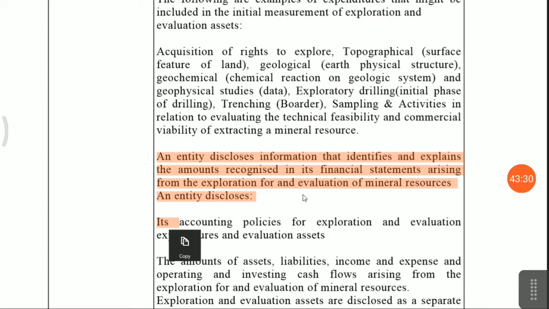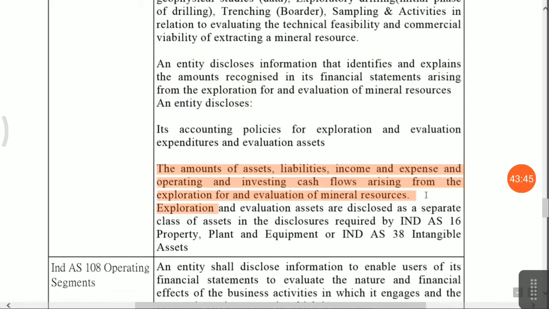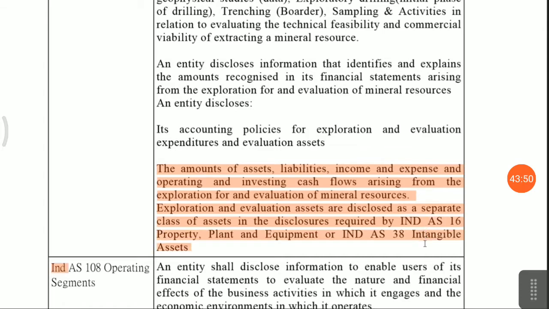Friends, permission is required from the state government and central government for any natural resources. Then environmental permissions, all these factors are important. Those factors you should disclose in your financial statements, along with the amount of assets, liabilities, income, expenses, and operating and investing cash flows arising from the exploration and evaluation of mineral resources. Disclose the exploration and evaluation asset as a separate class of asset, as required by Ind AS 16, property, plant and equipment, and Ind AS 38, intangible assets. All these accounting standards will be applicable here: Ind AS 16, 36, 38 also.